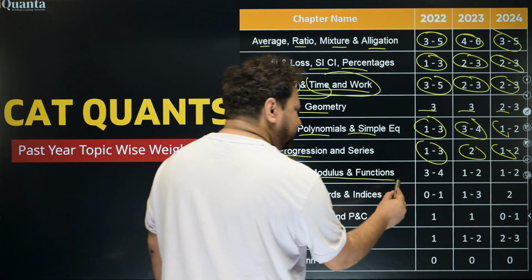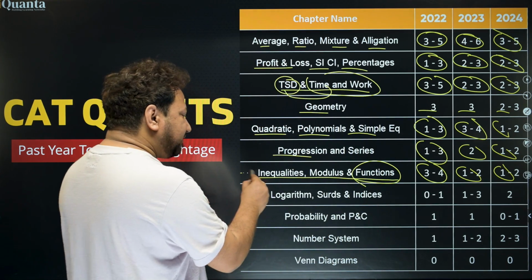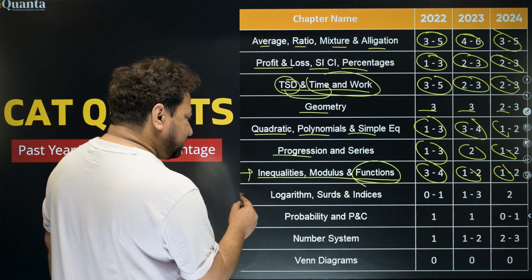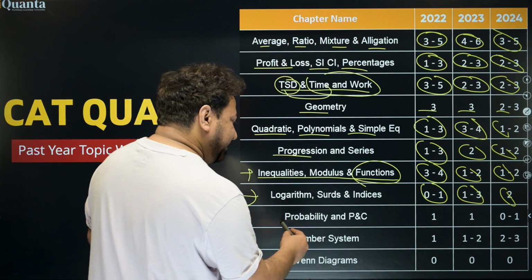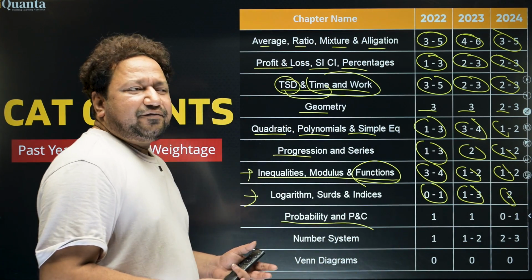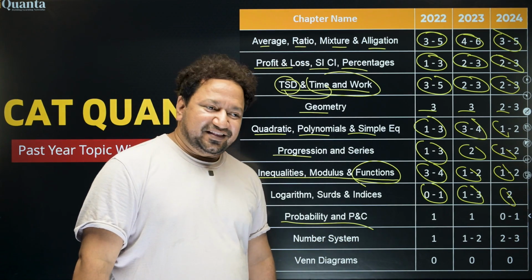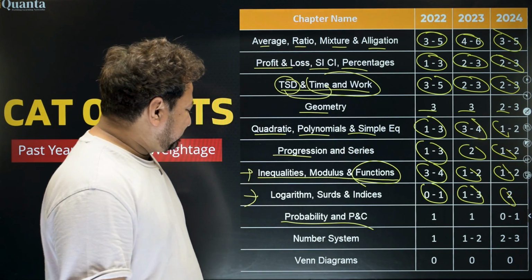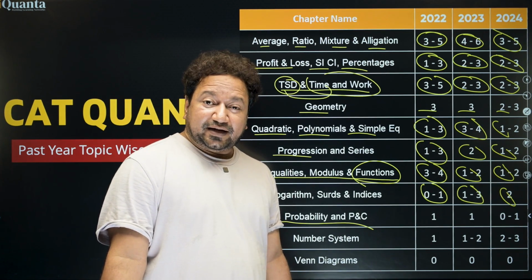Inequalities, modulus and functions: 3 to 4, 1 to 2, 1 to 2. It has functions as well. That is why it comes under the honorable mentions. Logarithm, surds and indices: 0 to 1, 1 to 3, 2. Probability and PNC, they hardly ask. They have not asked questions on probability in the last few years, but that doesn't mean they will not ask it. Okay? If something has not happened, it doesn't mean it will not happen.